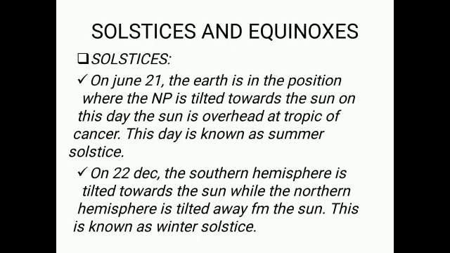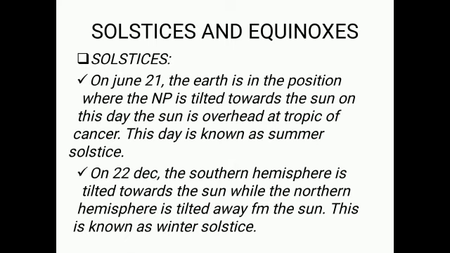Now let me explain to you the solstice and equinoxes. Now first, the solstice. After 21st March, there is an apparent movement of the sun to the north of the equator. This apparent northward movement of the sun in the sky continues up to 21st of June, when the sun appears overhead at the Tropic of Cancer, that is 23.5 degree north.